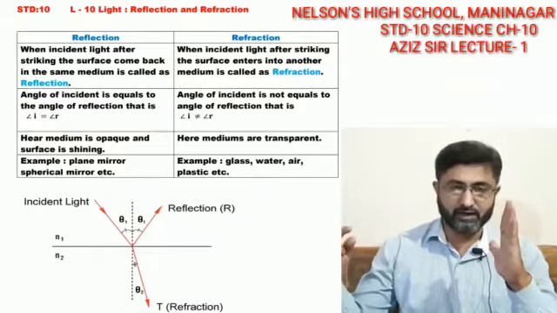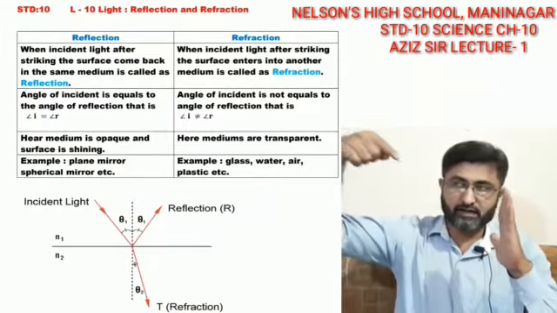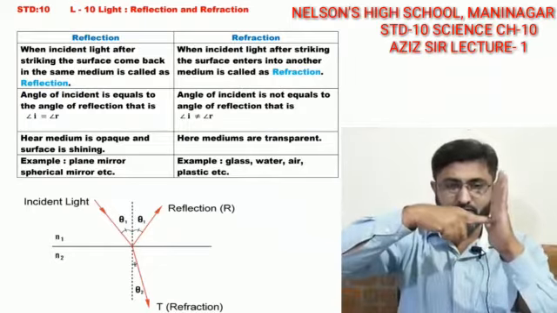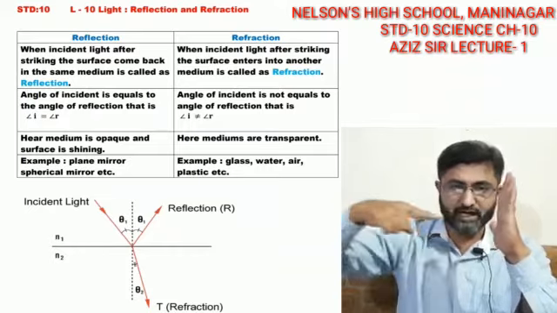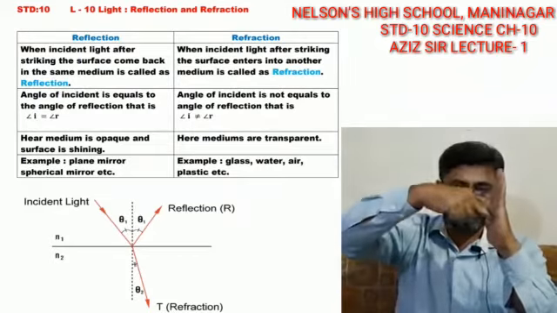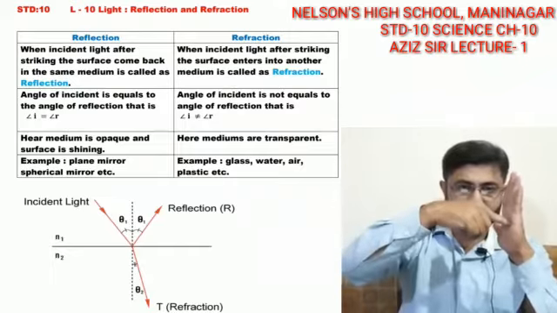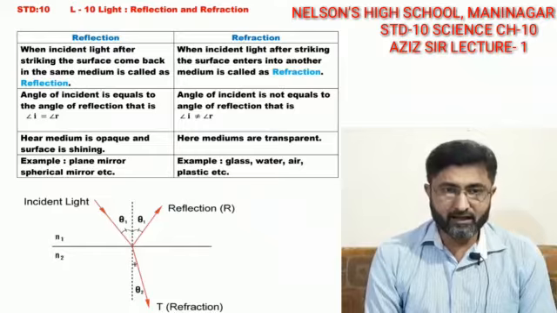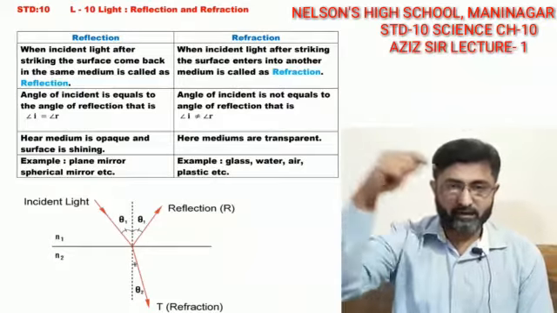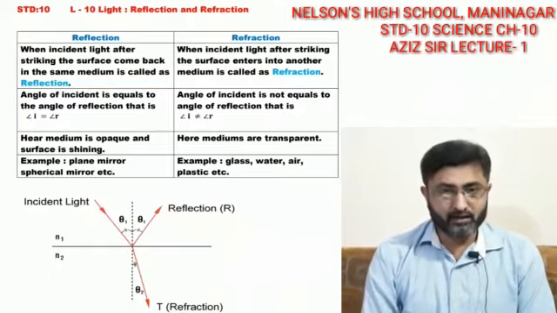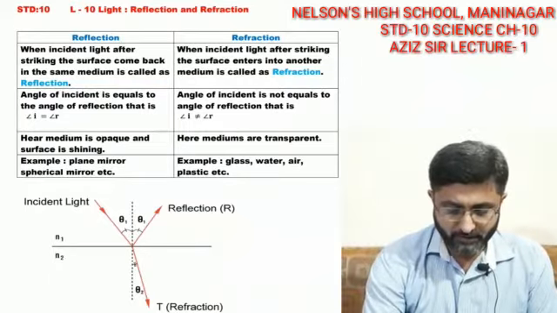Now how do we calculate the angle of incidence? There is a ray which is coming in, and this is a surface, so we draw a perpendicular. The perpendicular line which we draw is called the normal. So light is coming and striking, making an angle called the incident angle, and reflecting back. You are able to see in the diagram below that the incident ray is coming and reflecting back. So theta is shown as the angle of incidence and angle of reflection.